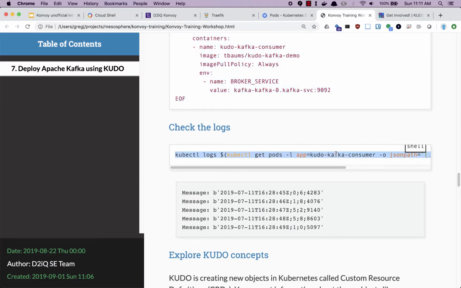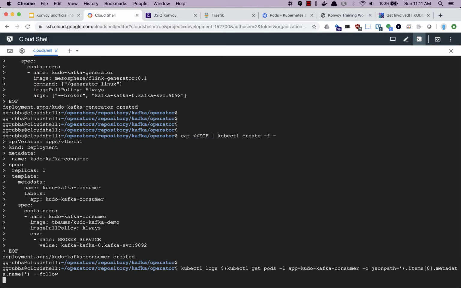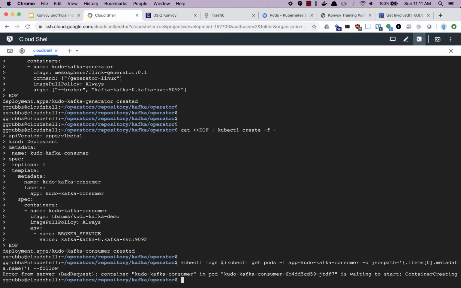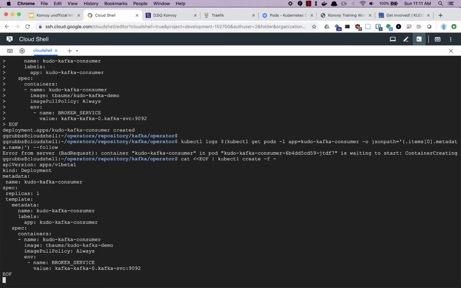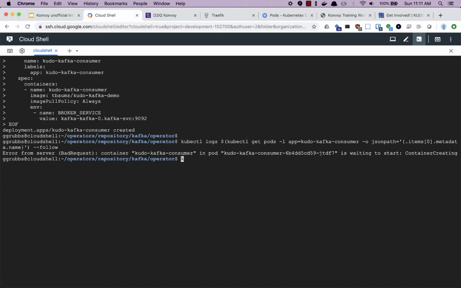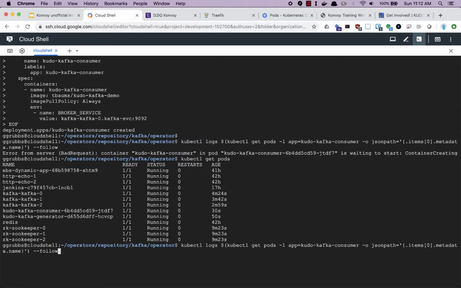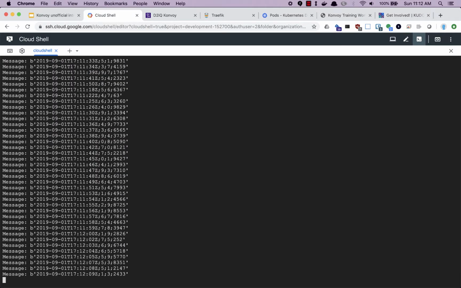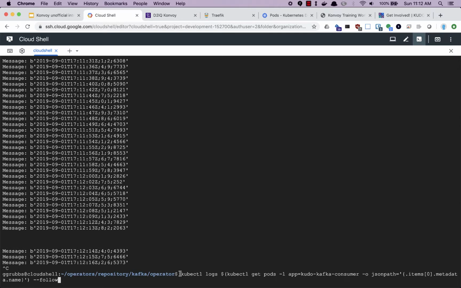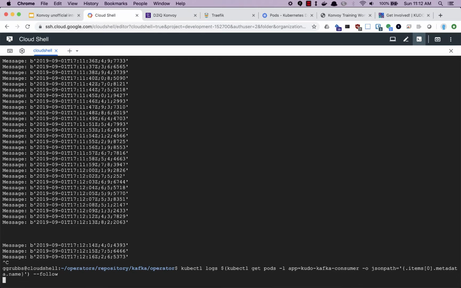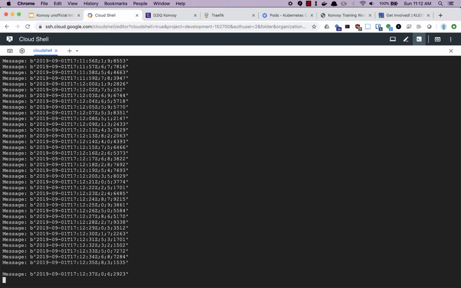Then checking the logs. So next step. So we're not quite ready because we're in a container creating state. Not surprising. I didn't have to wait long for that. So this is kind of like a log tail. We're getting the logs from the consumer as it's reading from the queue.